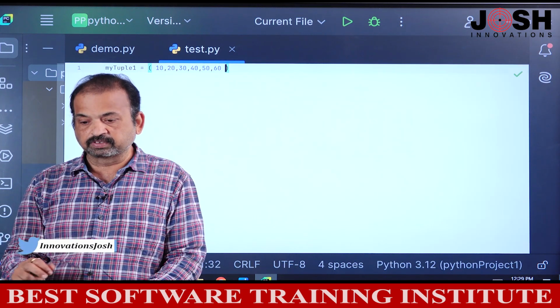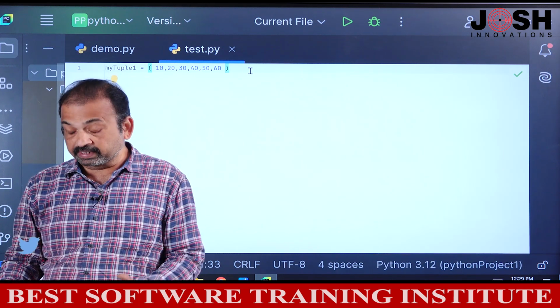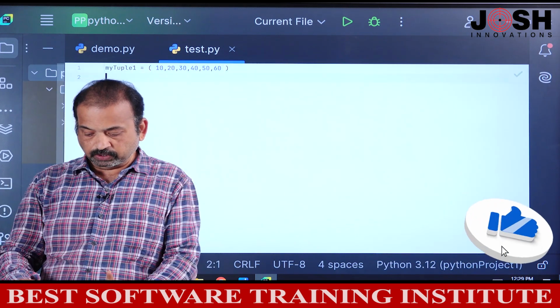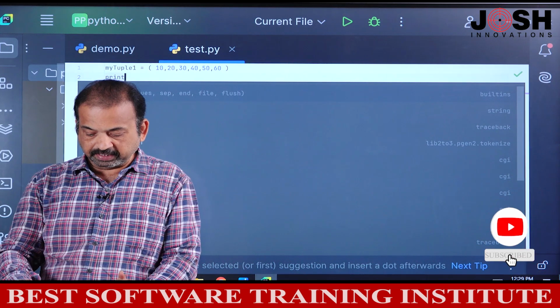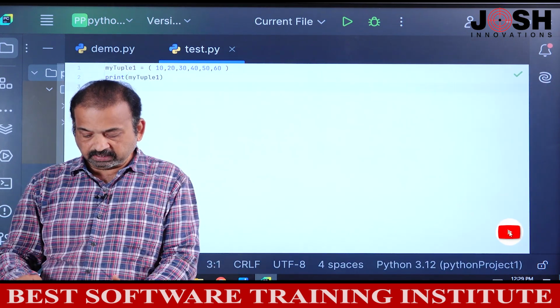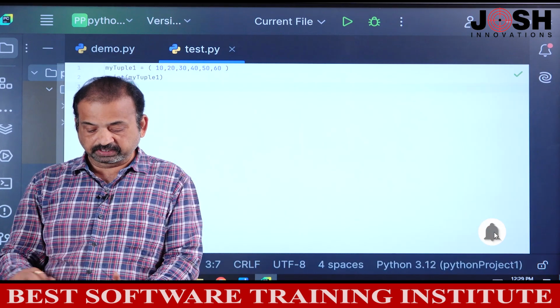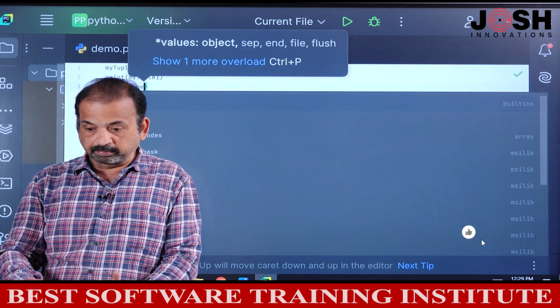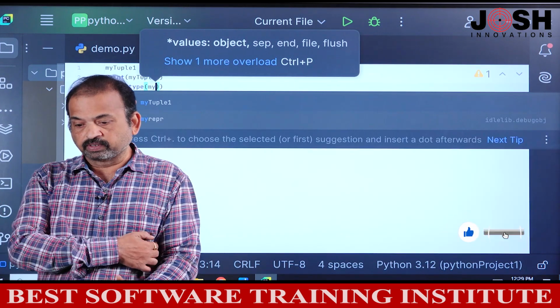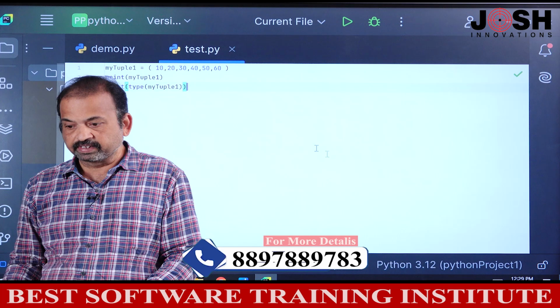There are 6 items. Now we'll print the contents, and also the type of myTuple1. To print the data type, we'll use the type function, giving myTuple1 in brackets. That's it, and we will run this program.